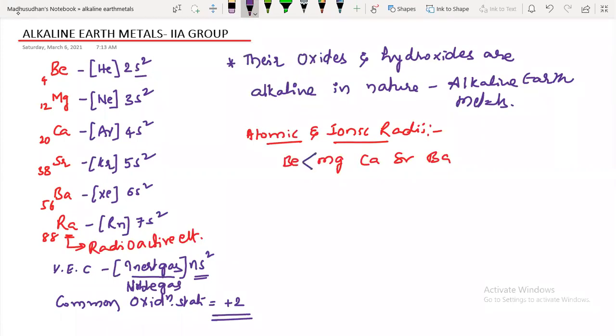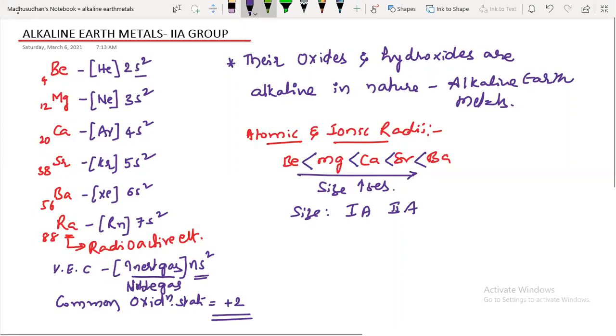So what happens to the atomic or ionic radii? Increases down the group, right? As the number of shells increases. From left to right, what happens to the size? Decreases. Now compare with the first group elements. First group and second group I am comparing now. Which has more size? First group has more size. Because as you go from left to right in the periods, atomic radius or ionic radius decreases. So the atomic radius of the second group elements is smaller than the first group elements.